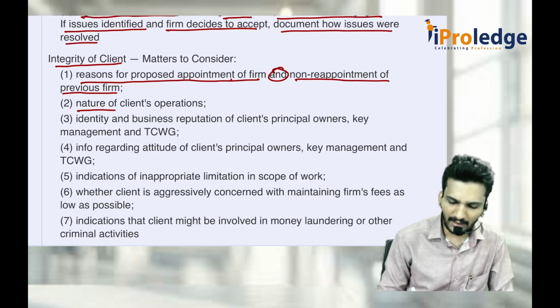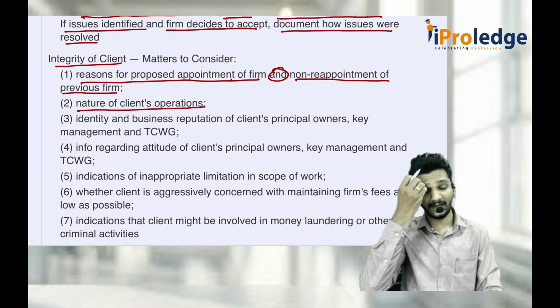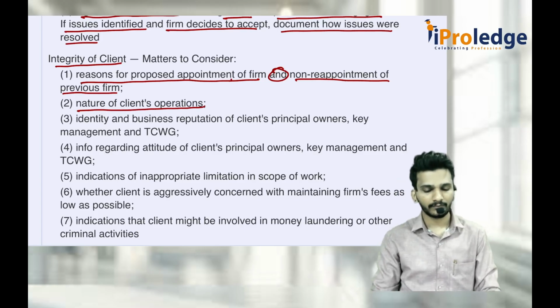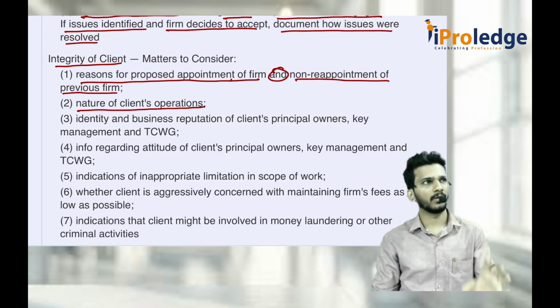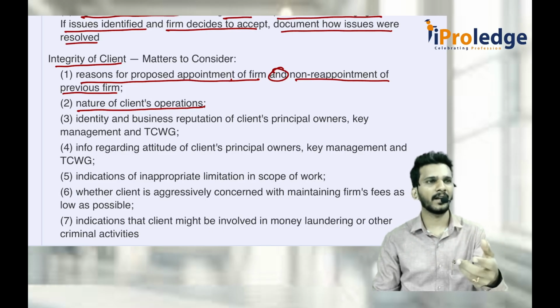Then the nature of the client's operations. What is the nature of the client's operations? You check whether they are really into operations which are legally acceptable, or into operations where the government is always trying to find some loophole or mistakes and conduct raids and all those things.